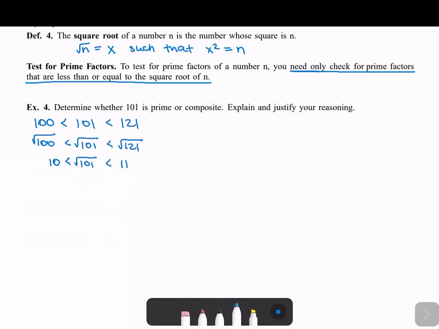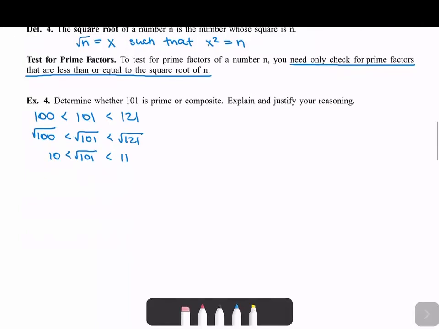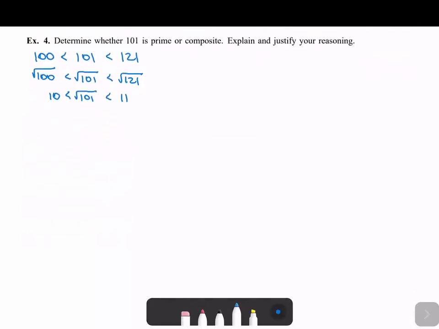So we just need to check all prime numbers less than 11. This is really nice, because we're only having to go up to 11, so we can use all of our tests for divisibility.